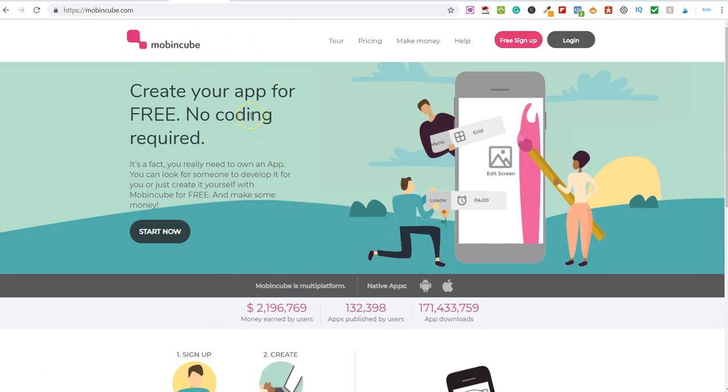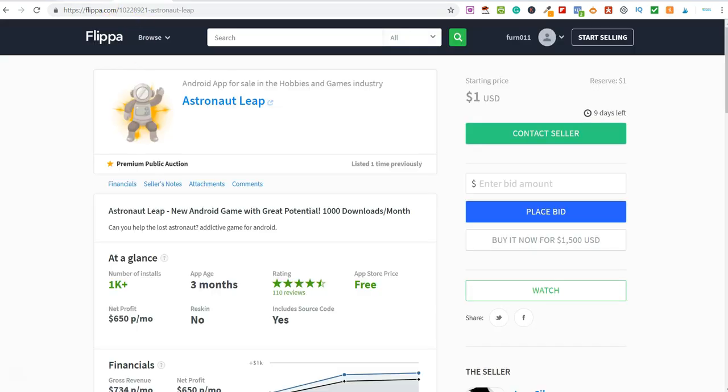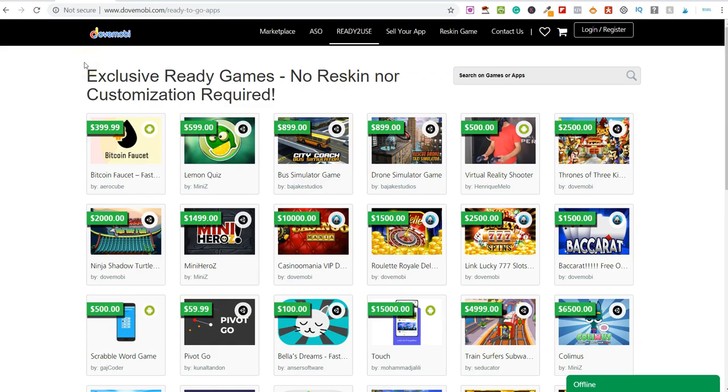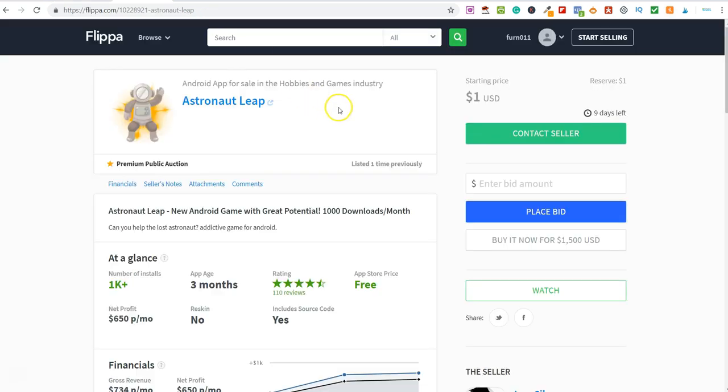And once you've created your app, if you wanted to flip it, then guess what? You could go and list it on Flipper. You could go and list it over on DoveMobi. If you've got some money and you want to start doing this method today and quickly, you can come over here and purchase them and sell them on here, or you can purchase and flip them over on flipper.com.